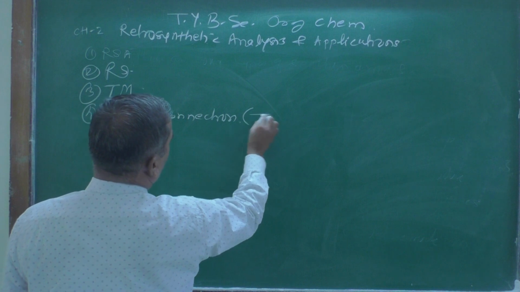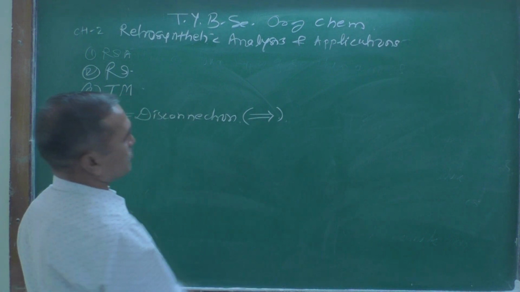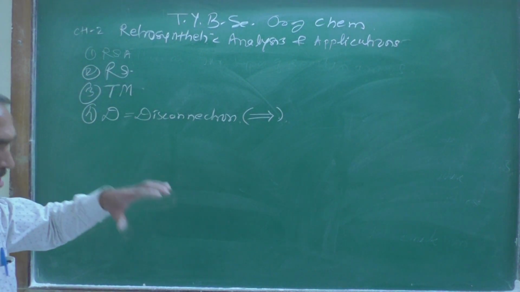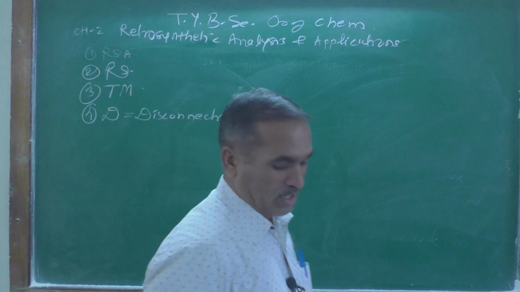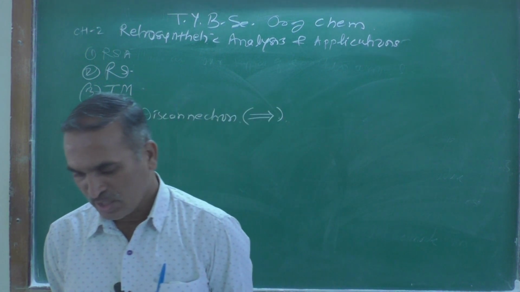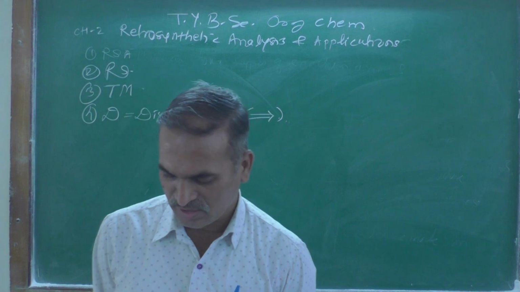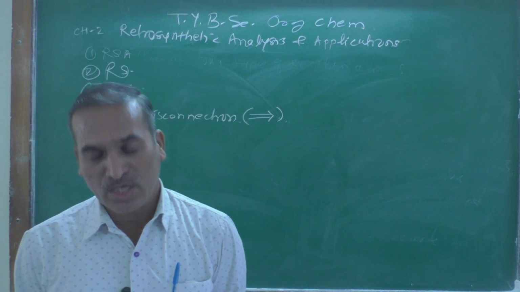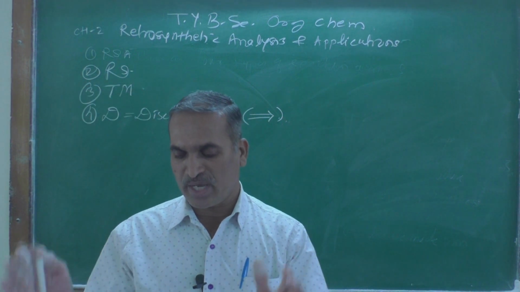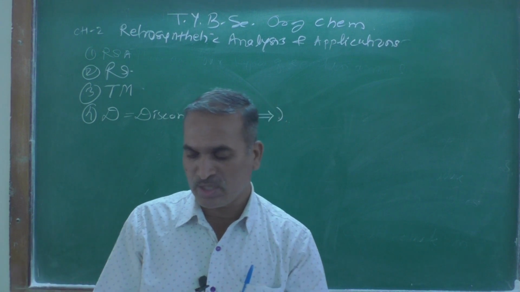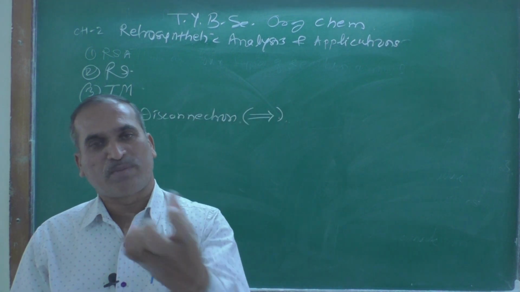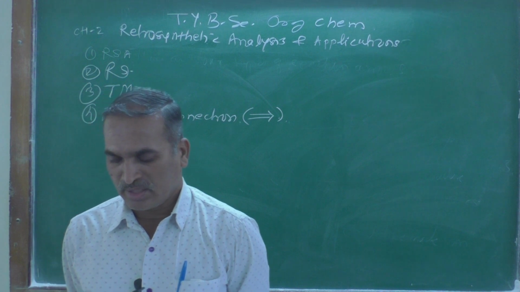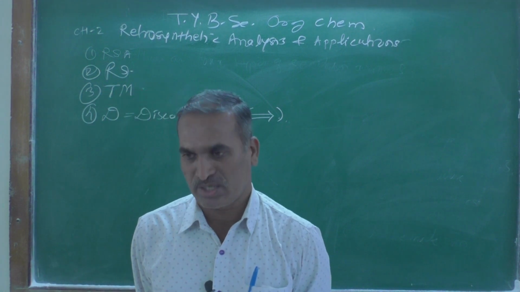The symbol of disconnection will be this one, like this. This is a symbol generally used in retrosynthetic analysis. An analytical operation which breaks a bond and converts a molecule into a possible starting material is known as disconnection.